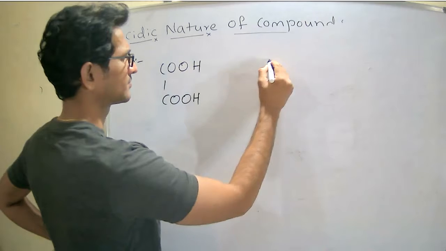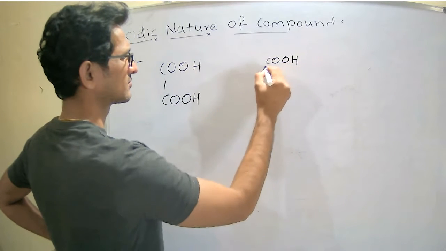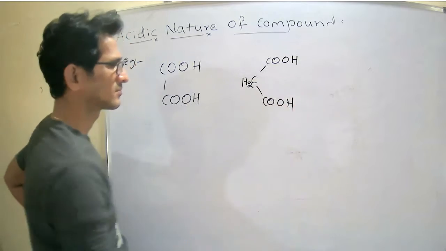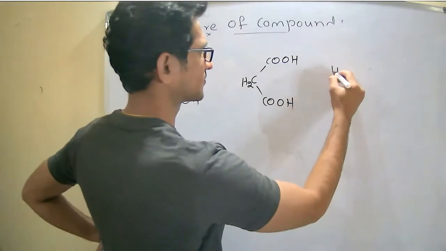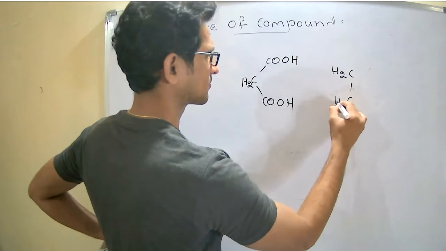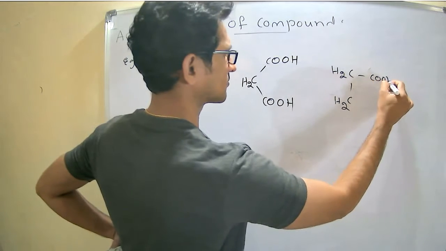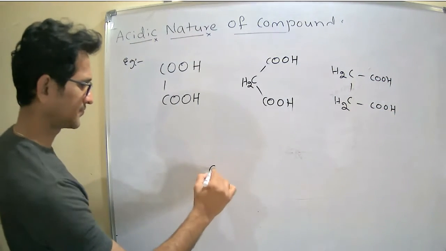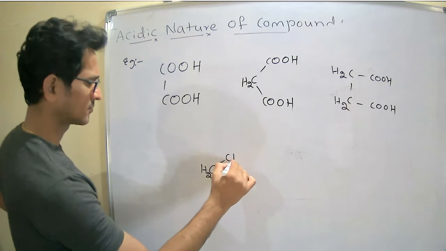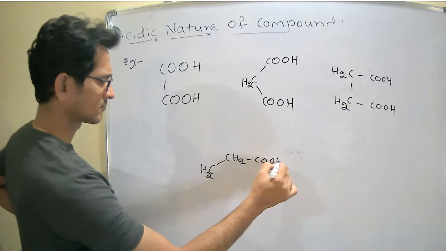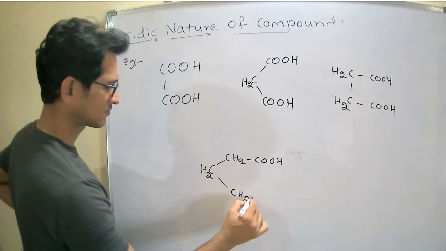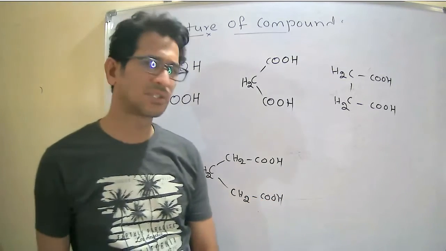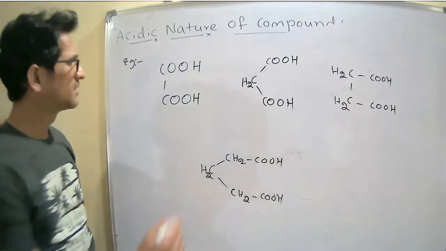Then the second one, the third one, the fourth one. So these are the compounds; which is more acidic in nature?